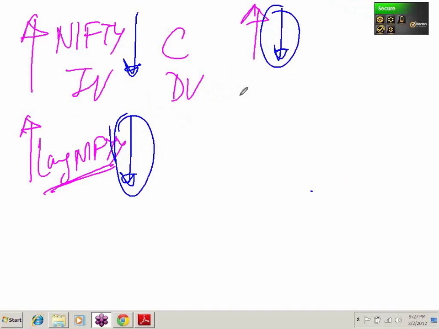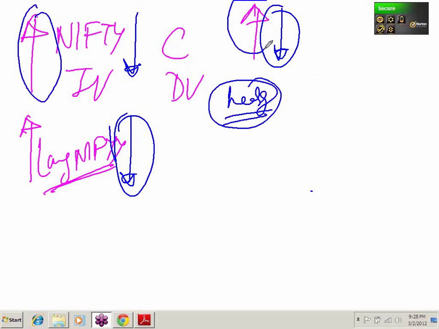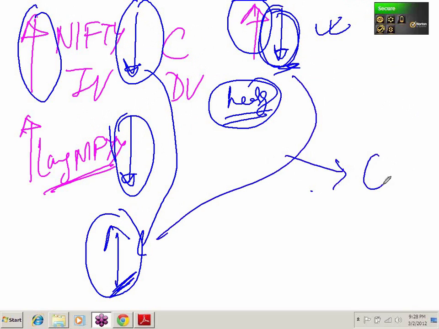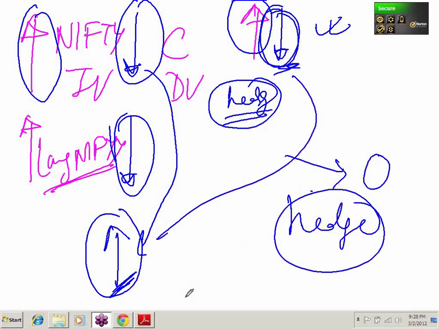So you should have a position. What should a hedge be? When Nifty is increasing, my Camlin is increasing, I am okay. But when Nifty is decreasing, my Camlin is decreasing, I should have something which increases. If that thing is increasing, this increase and this decrease will get compensated and I will get zero. When I get zero, that is my hedge.